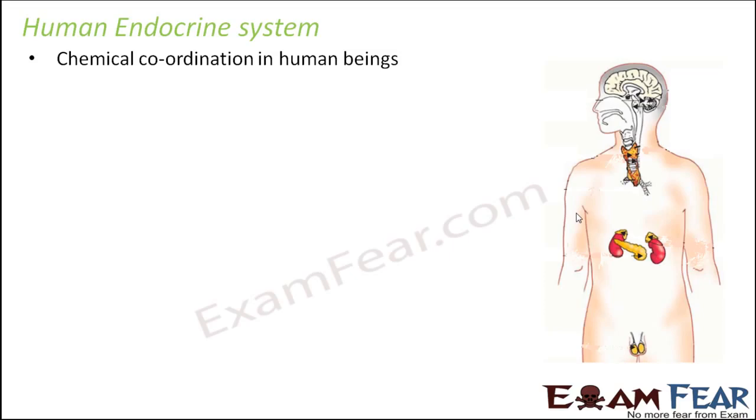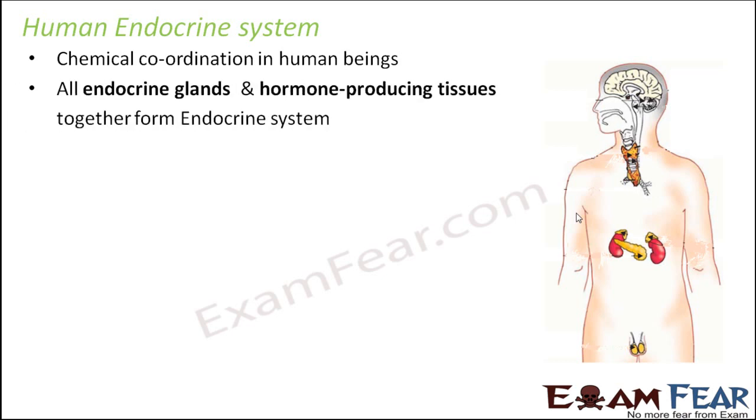This human endocrine system, the entire package of all the endocrine glands present in the human body, together helps to maintain the chemical coordination in human beings. All the endocrine glands and the hormone producing tissues together form the endocrine system. As I said while defining hormones, hormones are produced by the endocrine glands, but it is not that nobody other than endocrine glands can produce hormones, because hormones are nothing but chemical substances.